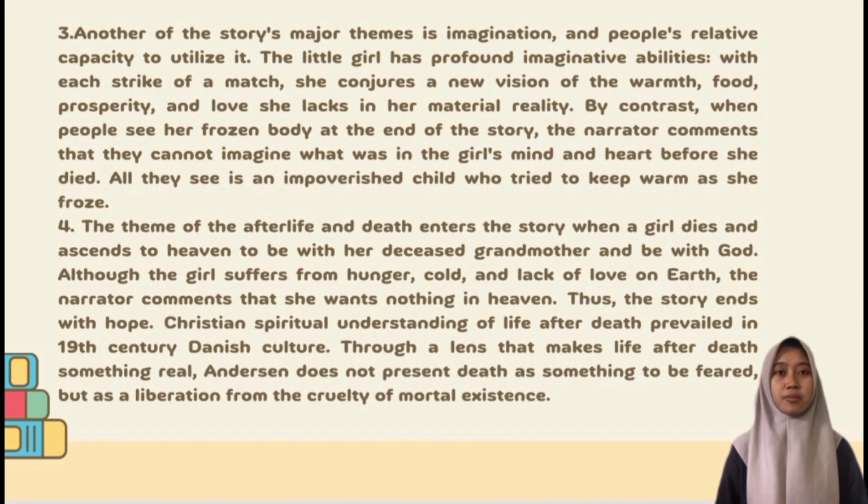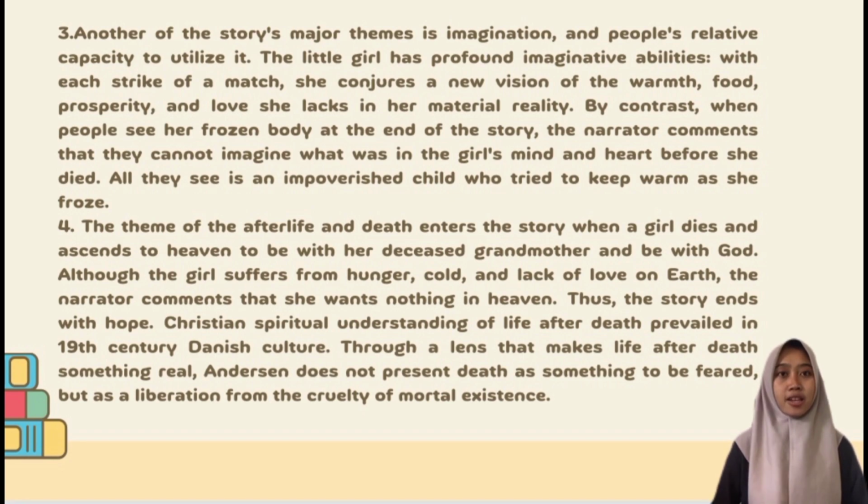By contrast, when people see her frozen body at the end of the story, the narrator comments that they cannot imagine what was in the girl's mind and heart before she died. All they see is a pitiful child who tried to keep warm as she froze.